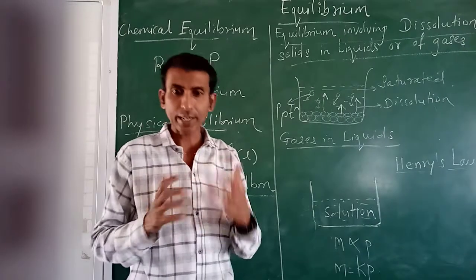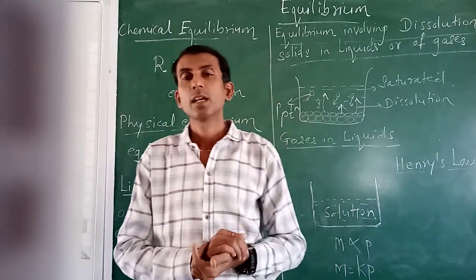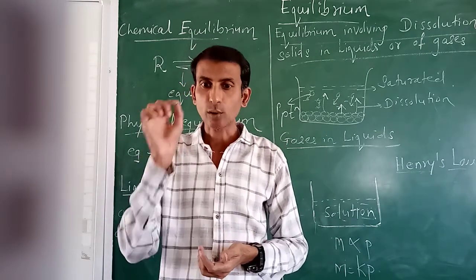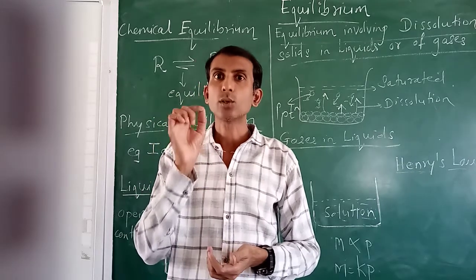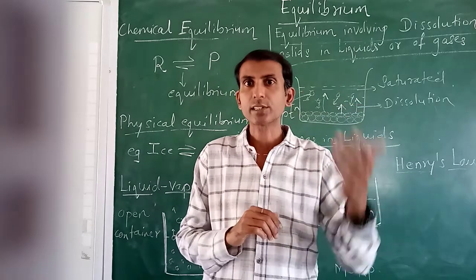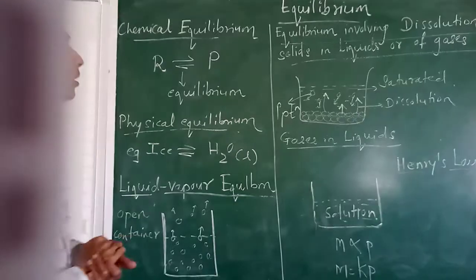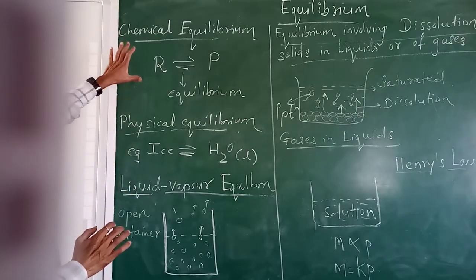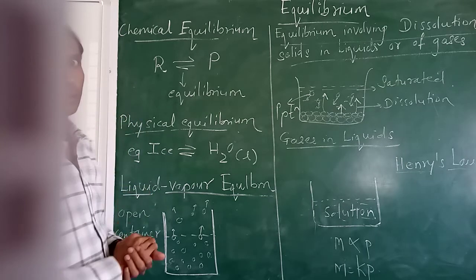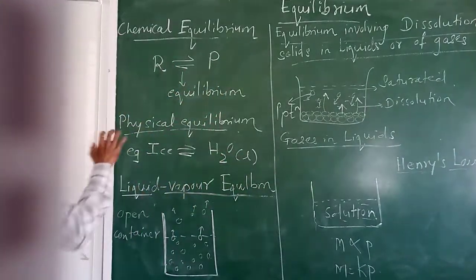So in short, how we can define chemical equilibrium? The equilibrium existing in a chemical reaction when the rate of formation of the product is equal to the rate of consumption of the reactant, okay, or rate of forward reaction is equal to rate of backward reaction, then the equilibrium existing in that particular chemical reaction is called chemical equilibrium. So this was the first type. Now what is the second type? Physical equilibrium.